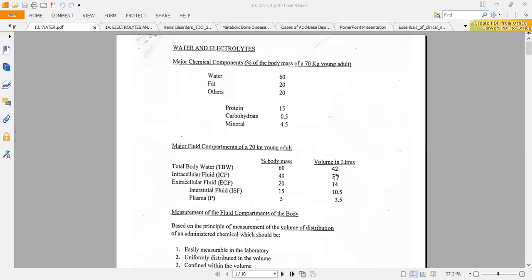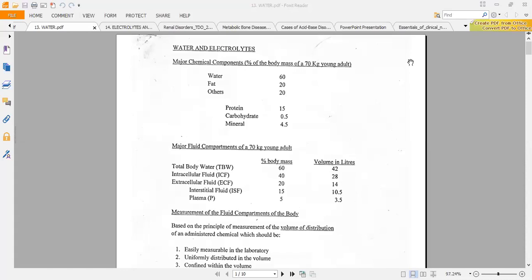Okay, these kinds of fluids form what is called the transcellular fluid. But you can forget about that and just concentrate on the interstitium and plasma. The interstitium is 10.5 liters, the plasma is 3.5 liters. Yes. Please, for the plasma, can you go over again where the plasma is found?